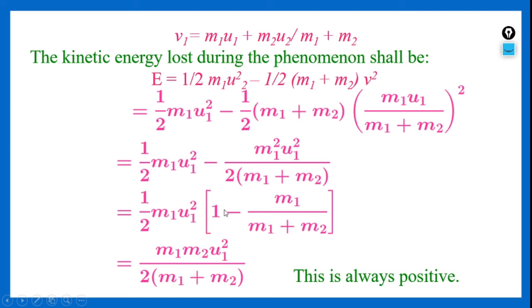If you further simplify this, the numerator will be m1 plus m2 minus m1, so m1 will get cancelled and the remaining term will be m2. So the energy lost is m1 into m2 into u1 square by 2 into (m1 plus m2). This is always positive. Why? Because if both the masses are equal, m1 is equal to m2, then it is a positive value. If m1 is greater than m2, then also it is a positive value. And if m1 is less than m2, then also the value will be a positive one.